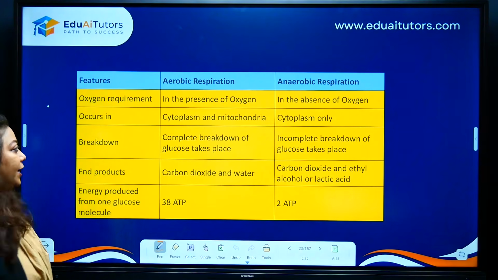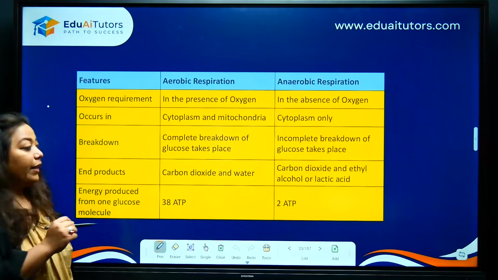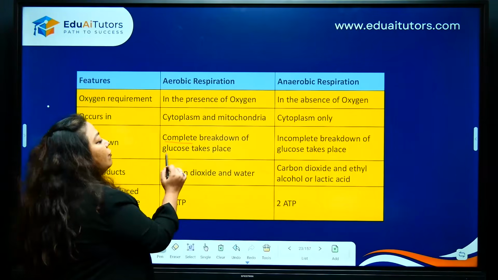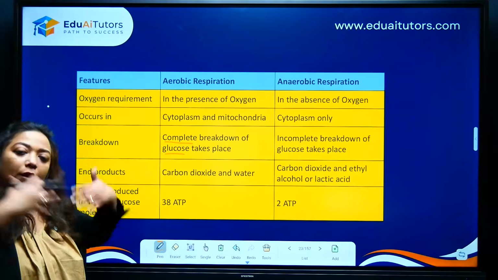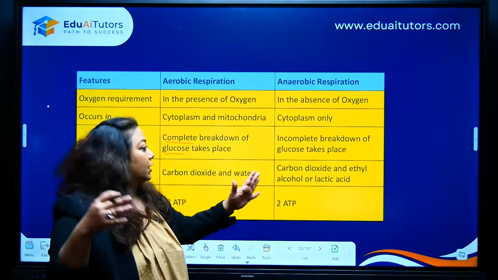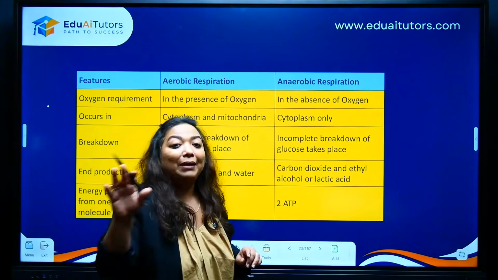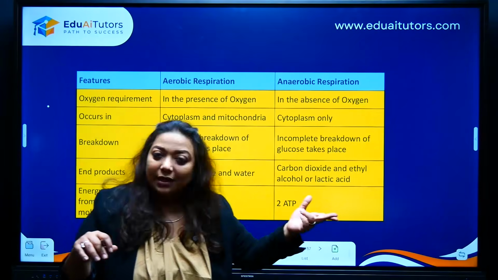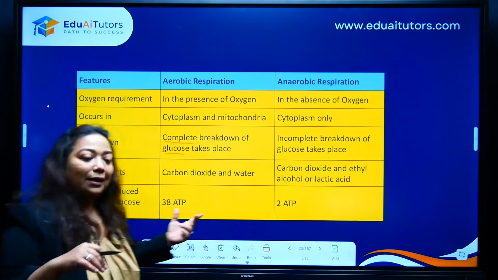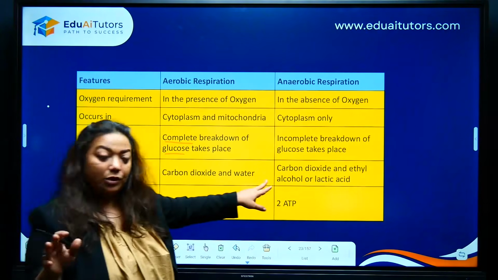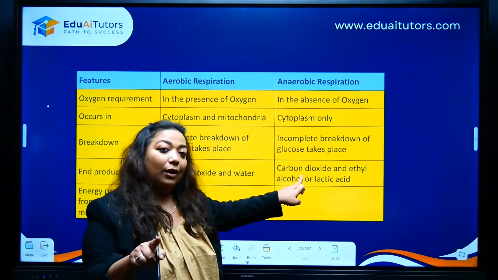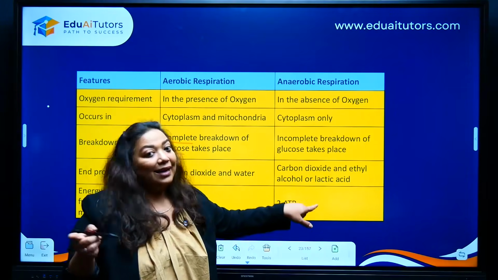In aerobic respiration, there will be complete breakdown of glucose molecule. Completely, full use. That full glucose will be used to release energy, but here there will be incomplete breakdown, which is why we see lactic acid getting generated. Okay. Next, carbon dioxide and water are the byproducts. We already saw. Here you will have carbon dioxide, you will have lactic acid as well.